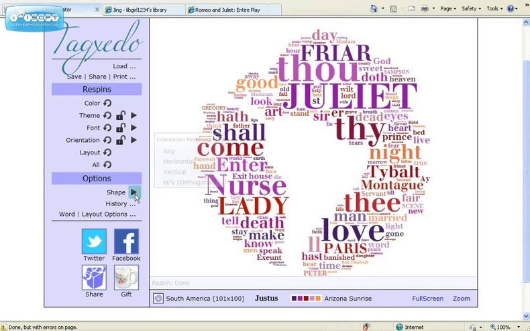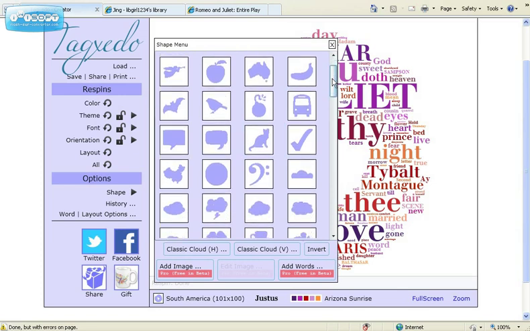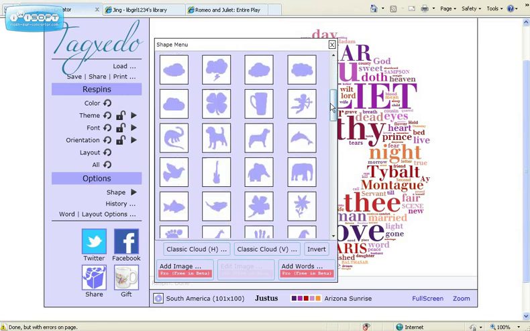Okay, and this next part under options is a really strong part of Tagxedo. It allows you to change the shape of your word cloud. So a lot of these shapes are kind of elementary-esque. But hopefully you'll find something appropriate for your needs.